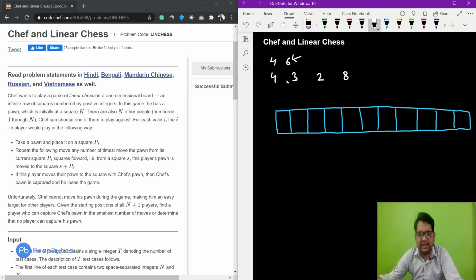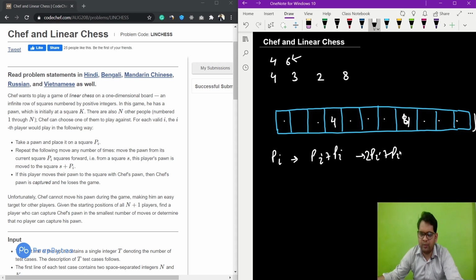Then they are saying that they can move according to their starting positions only. So if the player is present at the 4th position, next he can move to the 8th position. So 1 2 3 4, 8th position. Next he can move another 4 positions. If he is standing at Pi position, next he can move to Pi plus Pi position. Next he can move to 2Pi plus Pi. Next 3Pi plus Pi. Each and every time we can add more Pi to the current position.